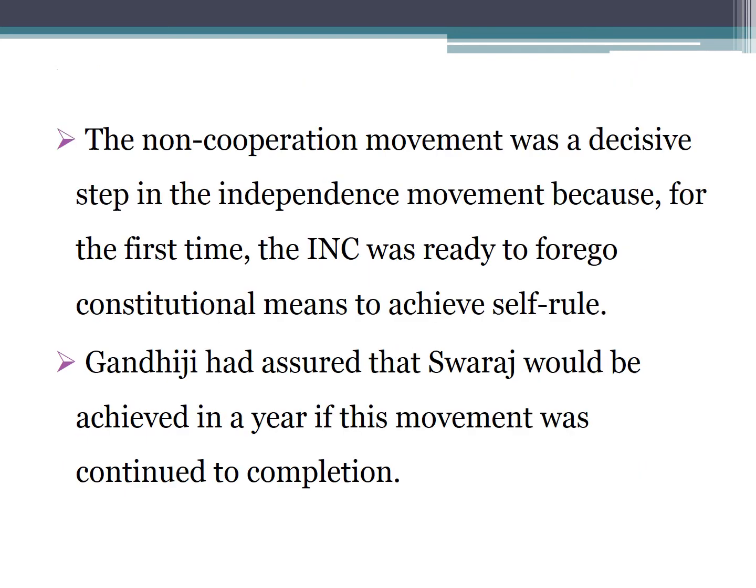Okay, this is Congress, and they fixed 4 annas as the membership fee, and they wanted to supply lakhs of charkas to Indian households to encourage Khadi.